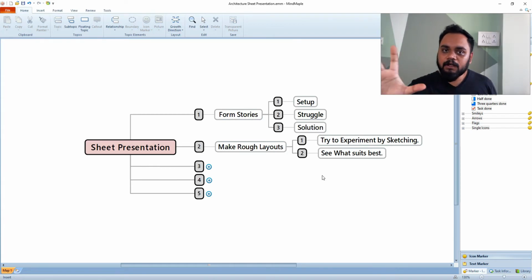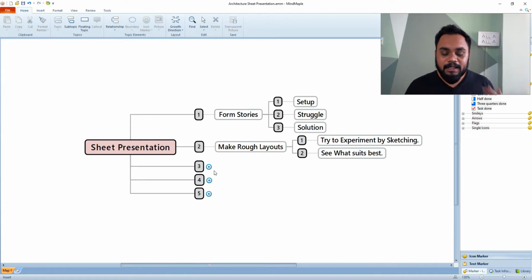Okay, try to figure out what drawings you actually need, and then you reverse engineer the process of creating those drawings. Okay, try to make this first, because without this you'll just keep on completing all your drawings, keep on making a lot of drawings, and it might not even be necessary. Okay, so just figure out what is necessary, what you want to present first, and then you reverse engineer the process on what drawings you actually need.